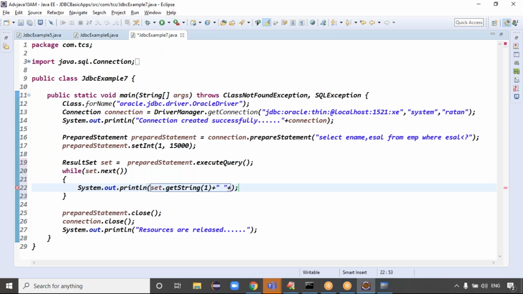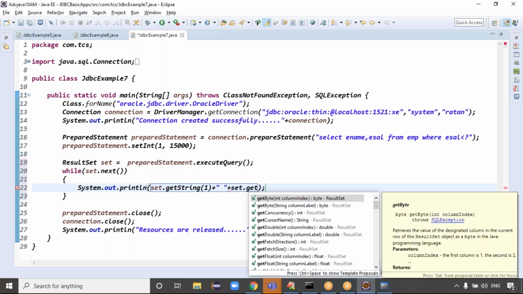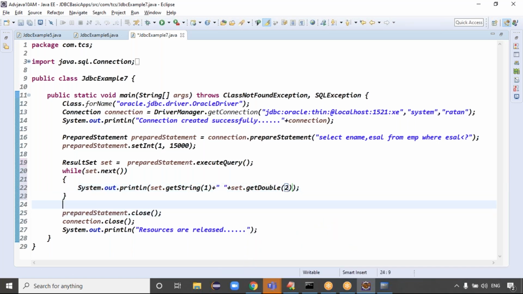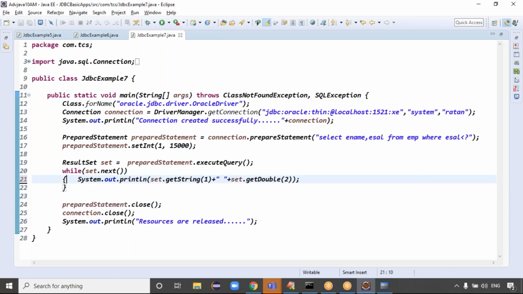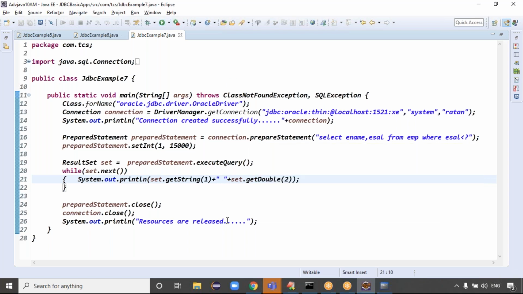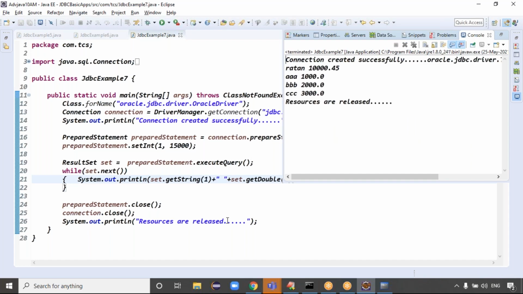Exactly, guys. Because you can write the set data, get double or get float, something like this. Column index is what? 2, right? Exactly. Guys, are you clear now? So this is the data which is stored in the result object. Run this code, we'll get the output. See guys, we got the output.